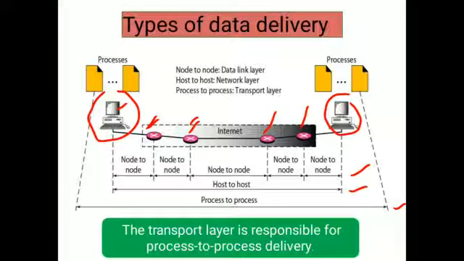Process to process means this system has n number of processes, and the destination machine also has n number of processes. The transport layer is mainly responsible for transmitting the data from a process of one system to a process of another system. So those are the different types of data delivery in different layers of the OSI reference model. Clear?